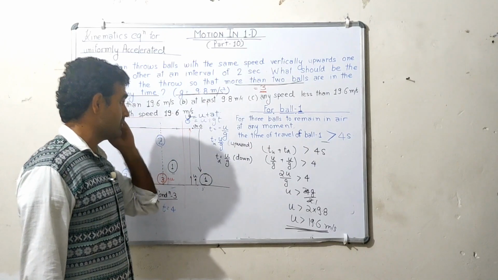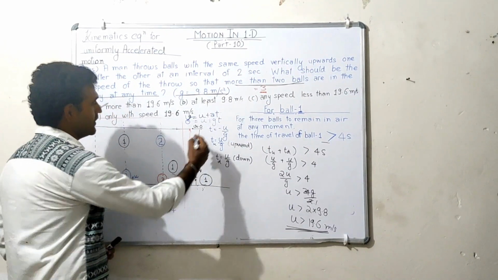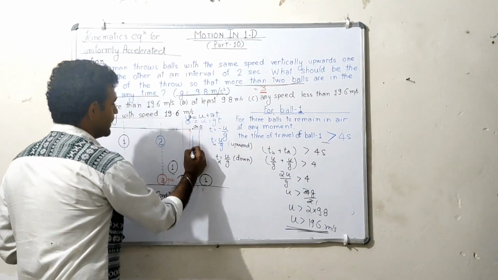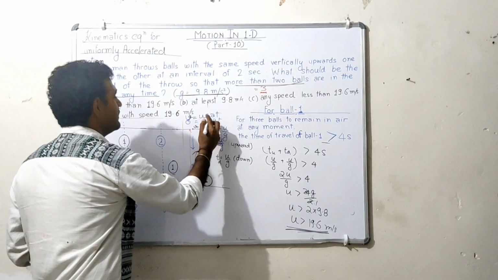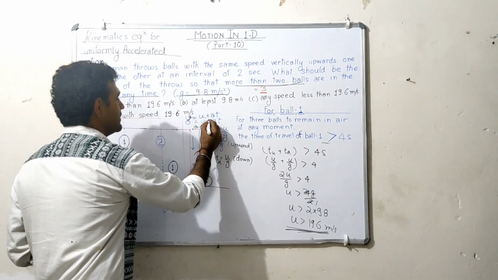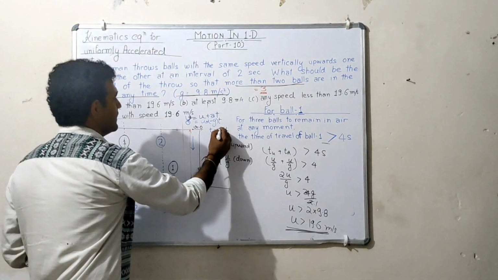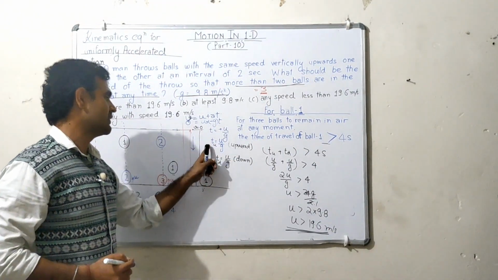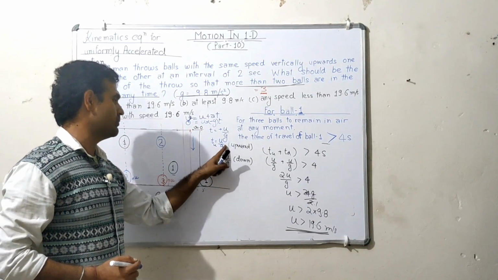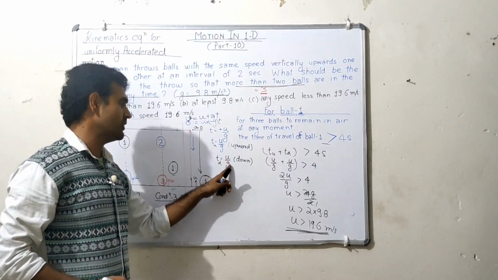G is acting vertically downwards, so here we will be taking minus g. So t will come out to be u by g. The time for the upward motion is u by g, and the time for the downward motion will also be u by g.